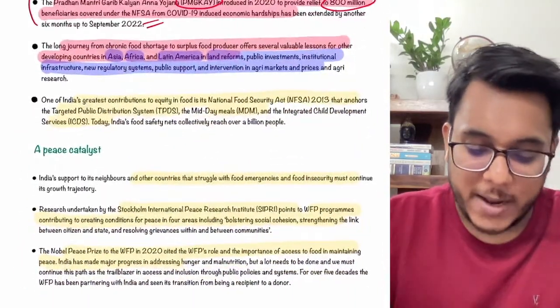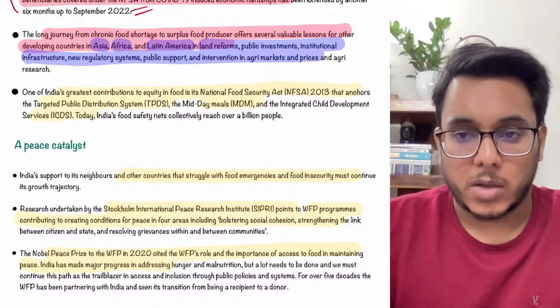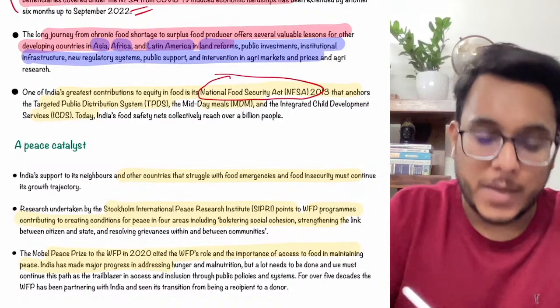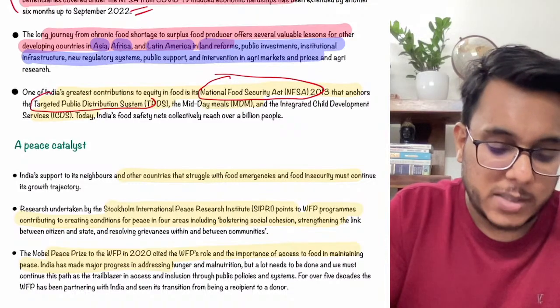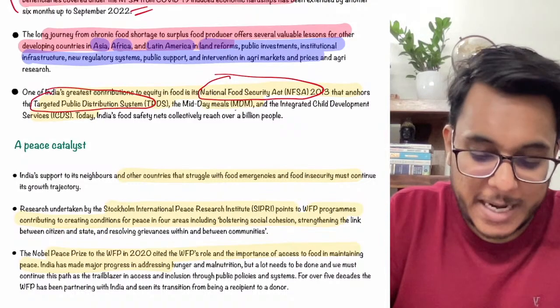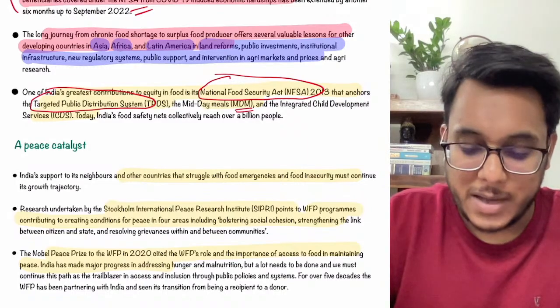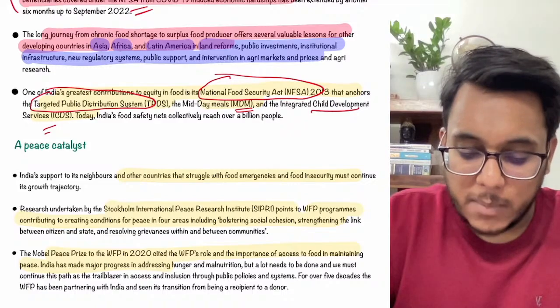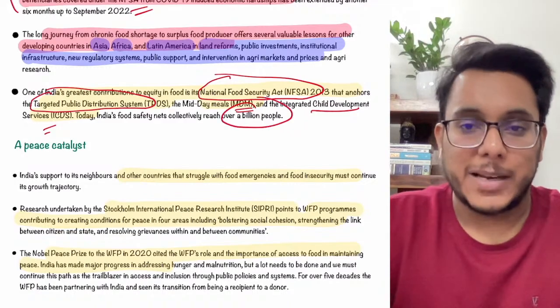Moreover guys, today we see there are many laws and legislation such as the National Food Security Act, which provides the right to food. We have the Targeted Public Distribution System by which we are reaching the people. Midday meal schemes are being operated in schools, and ICDS, Integrated Child Development Services. All of them are providing food to more than 1 billion people.